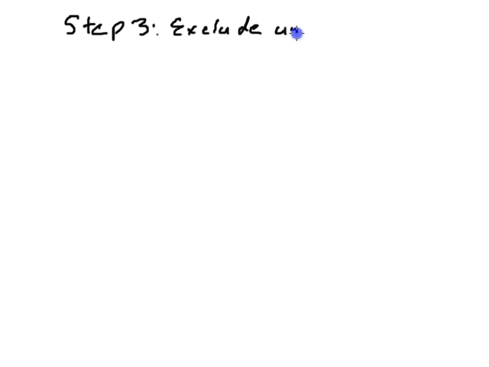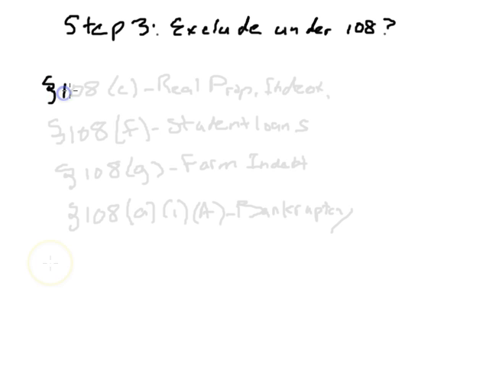So in our example, if Mr. Glad had debt relief of $3,000 and he had a business relationship with Mr. Nice, and therefore he was not able to exclude it under 102, then we go to step 3, and that would be to see if we can exclude it under Code Section 108. And there are a lot of exclusions under 108. I don't have time in this presentation to go over all of them, but I'm going to go over some of the most common.